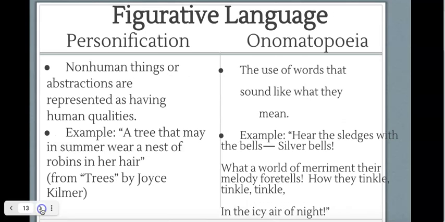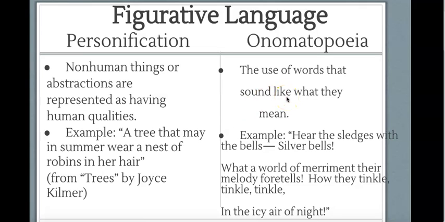The next is personification, and this is one that you see all the time, especially as a child, as you read books or watch cartoons. It's non-human things or abstractions represented as having human qualities. So a tree that may in summer wear a nest of robins in her hair, right? The tree doesn't have hair, but we see her like a tree, like a person.